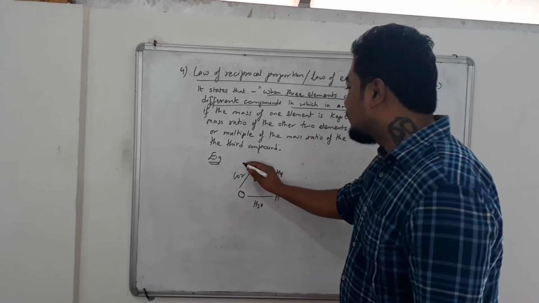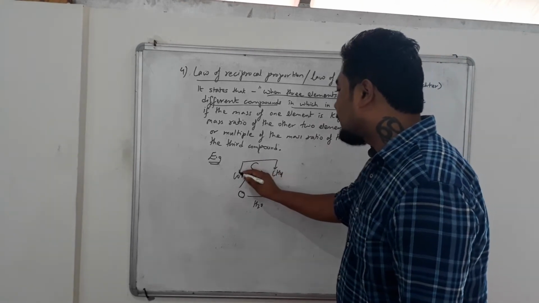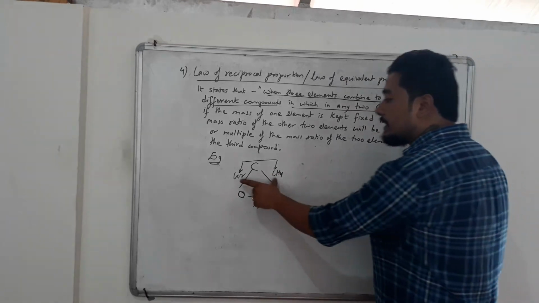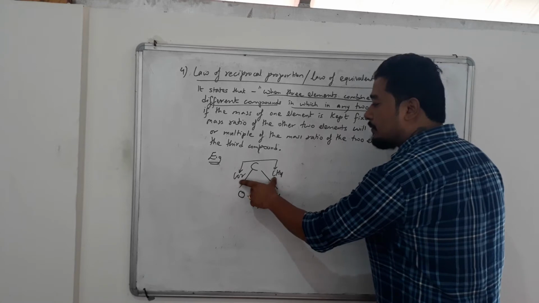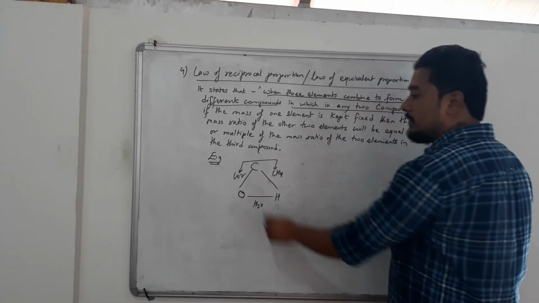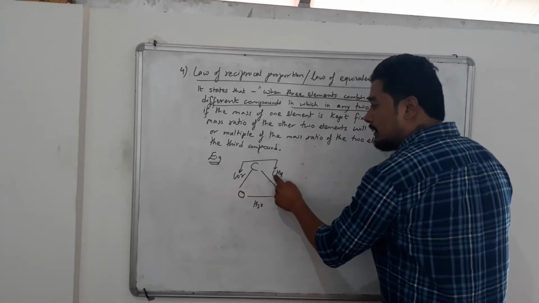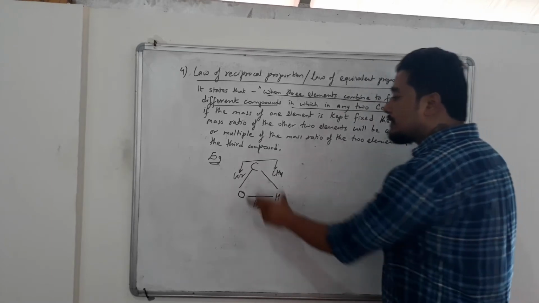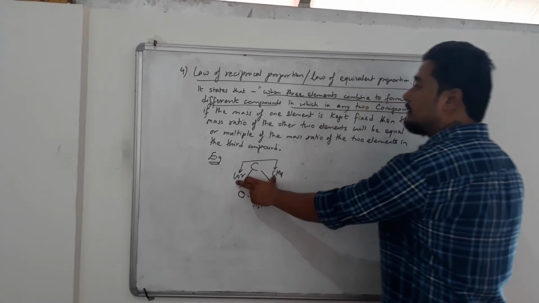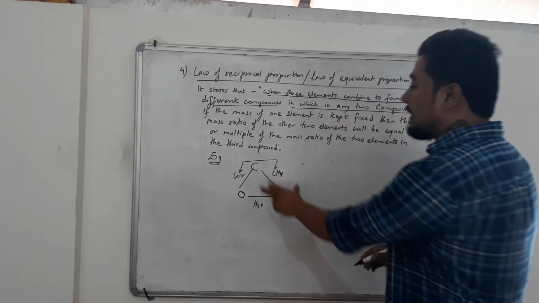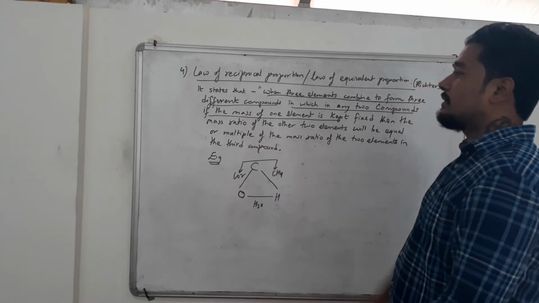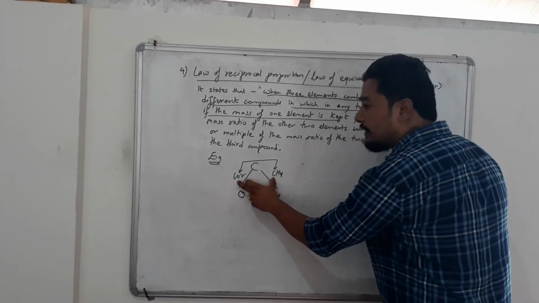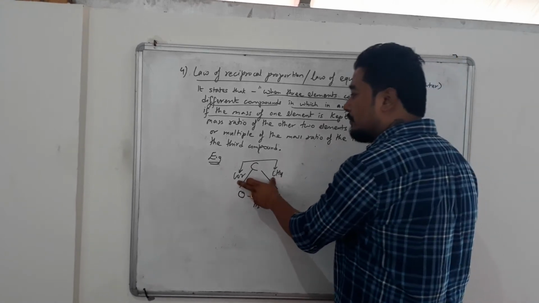So let me take these two randomly. Now tell me, in these two compounds which is the common element? Here is carbon and oxygen, here is carbon and hydrogen. So which is the common element? Carbon. So in any two compounds, if the mass of one element is kept fixed, who am I choosing to keep fixed? Carbon, because it is common to both.